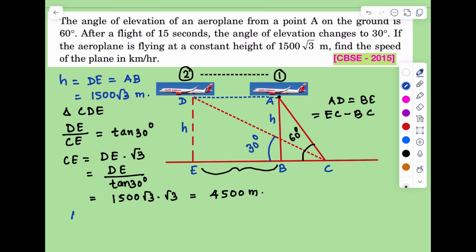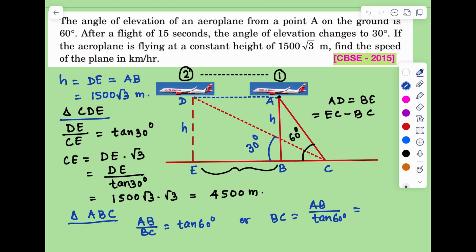Now in triangle ABC, we will get AB by BC is tan 60 degree, or BC is equal to AB by tan 60 degree. AB is 1500 into root 3 by root 3, which is equal to 1500 meter.